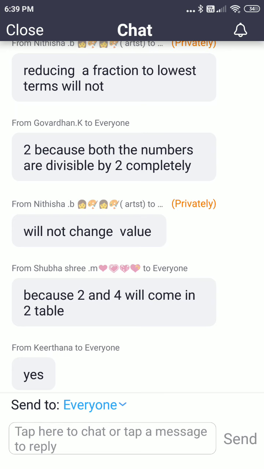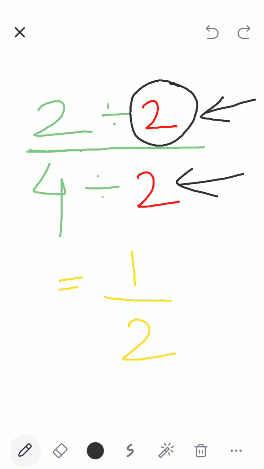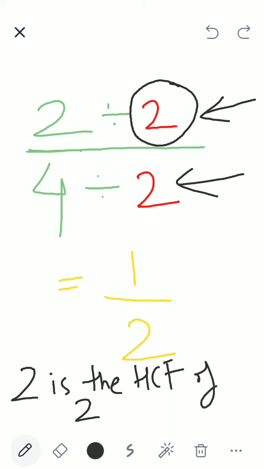So basically, I use 2 because 2 is the HCF, highest common factor of 2 and 4. Now we will say, oh, we have learned HCF. Here we use it.